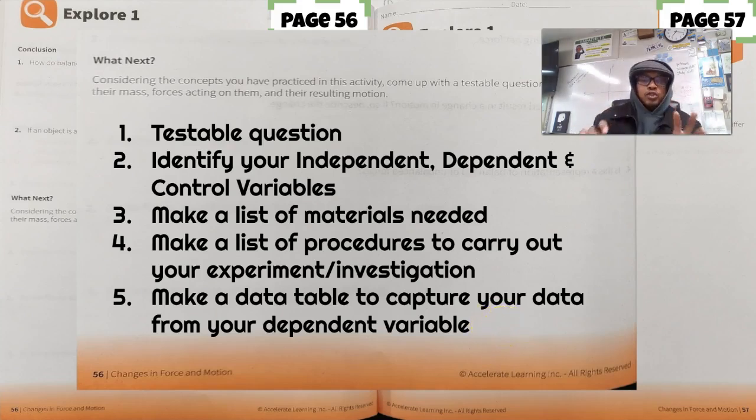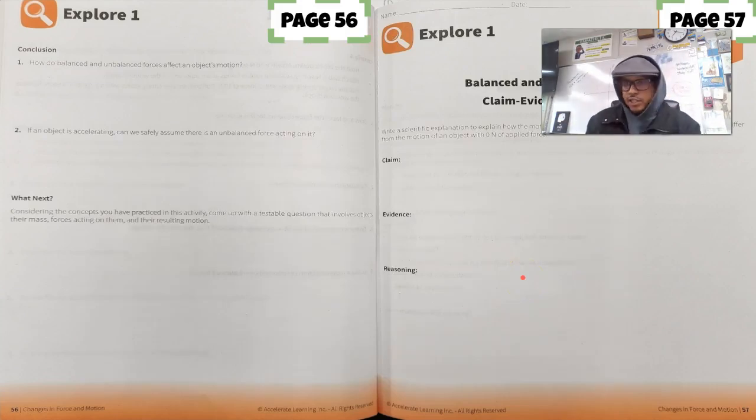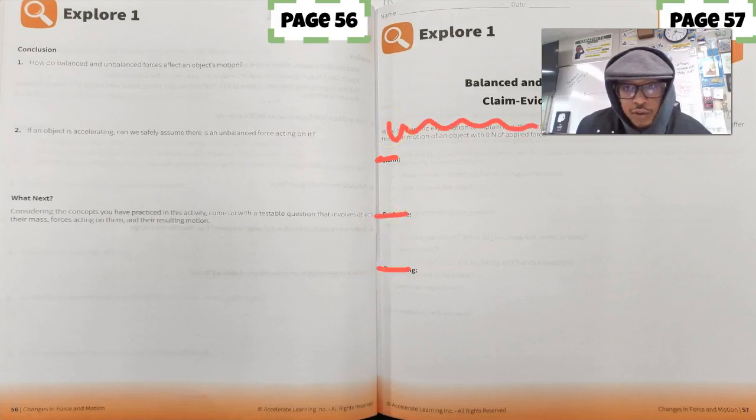What I want you to do is try to run through this process for your actual testable question and see if you can get all the way through these things. Now, let's just go back and say this: you do not need the claim here. You do not need the evidence. You do not need the reasoning. We're not doing any of that.